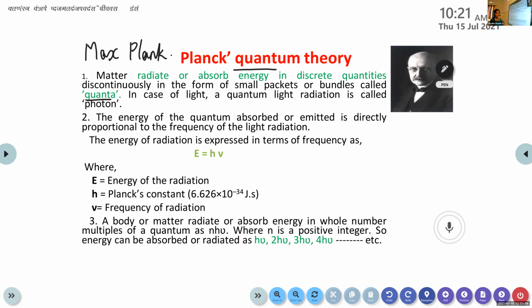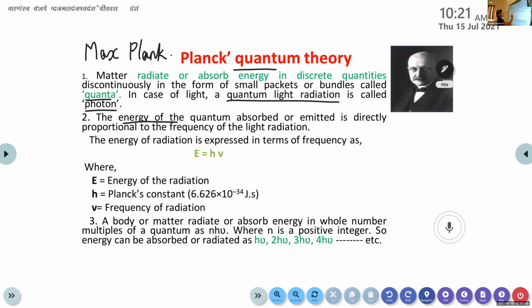Matter radiates or absorbs energy in discrete quantities, discontinuously, in the form of small packets or bundles. They are called quanta. In the case of light, a quantum of light radiation is called a photon. In the case of light, we use this term photon.